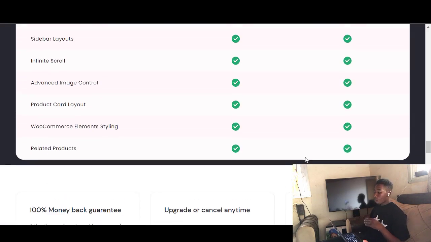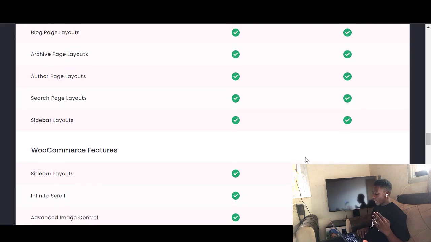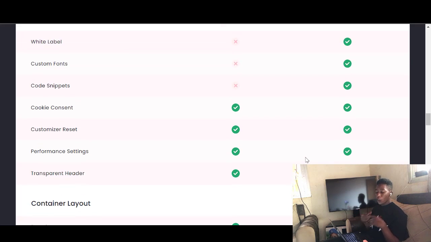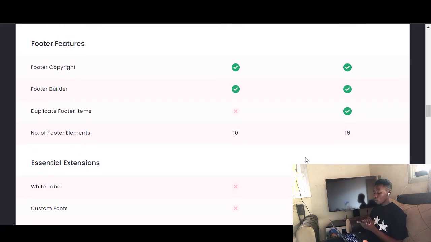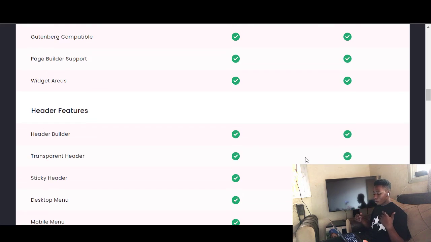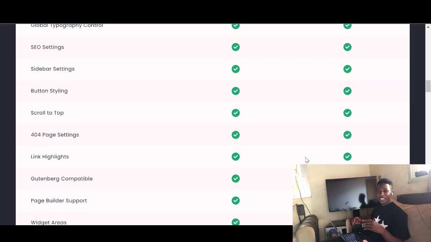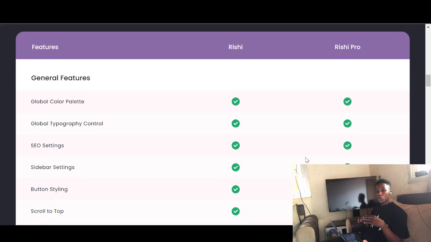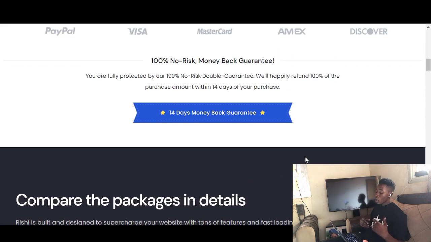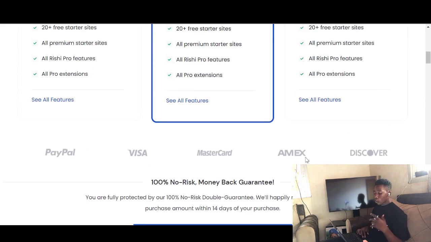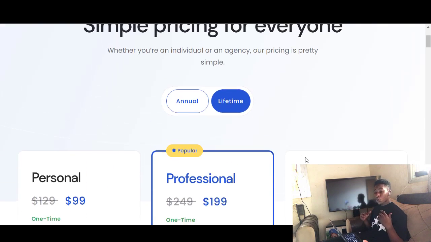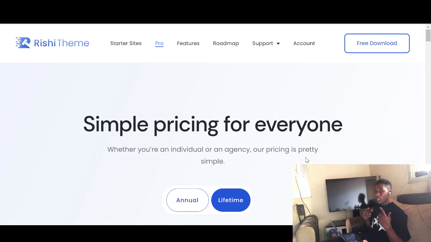You can duplicate whatever you want to duplicate, and you do your essential stuff. So you have some essential extensions made available for you with the Pro version. With this Pro version, you have custom fonts, white label and everything, and code snippets. Guys, code snippets is really good to try out. I will create time to make a tutorial on code snippets for you guys to see. You can customize your cookie consent, the customizer, the reset, transparent header, container layout. You can do all sorts of things with the Pro version, guys.